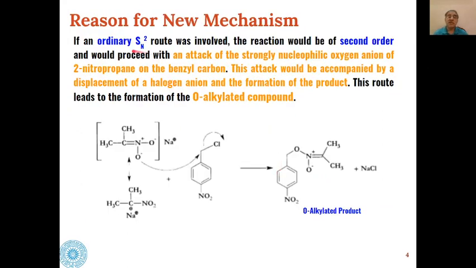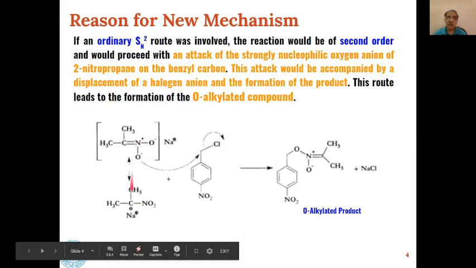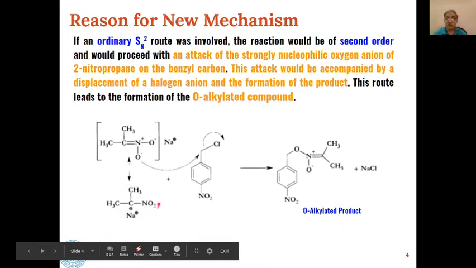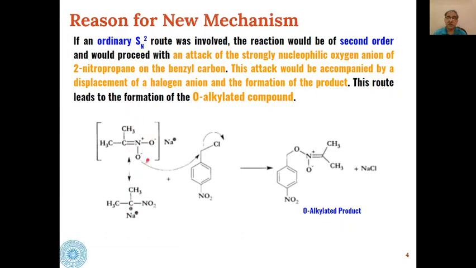Now, why do we say that a new mechanism is there for this conversion? The reason is, if we go by the ordinary SN2 mechanism, then as I have told you the reaction should be second order. And then if you see the equilibrium between these two nucleophiles, the nucleophilic oxygen anion of 2-nitropropane, because oxygen is more electronegative than carbon, should attack as a nucleophile on the alkyl halide.